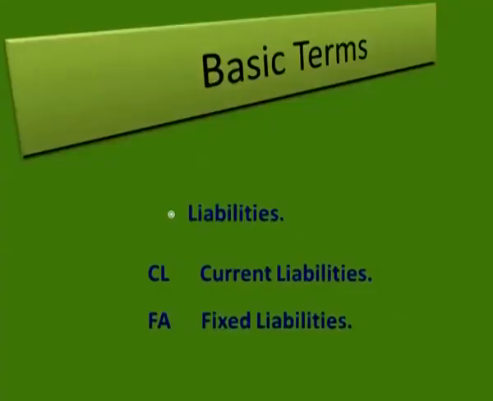On the other end, there are certain current liabilities. These are those liabilities which are to be paid within a period of 1 year, a short period of time. Examples are creditors and bank overdraft. Here I would like to mention the meaning of creditors also. Creditors are those from whom we have taken goods on a credit basis, or even services on a credit basis. No one is going to provide us credit for more than a certain period of time. They may provide credit of a week, 10 days, a month, 2 months and so on, but not for more than a year. That is why we put creditors into the category of current liability.